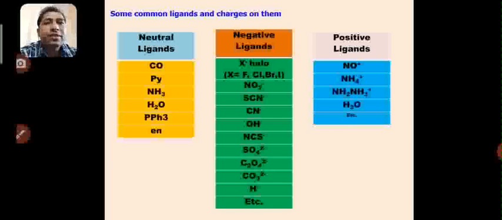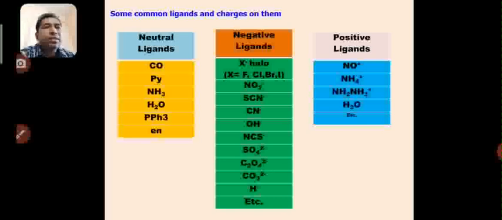Next are the negative ligands. The halo family, that is group 17 in the periodic table, possesses fluorine, chlorine, bromine and iodine, and they are called halo. In terms of ligands, fluorine is called fluoro, chlorine is called chloro, then bromo and iodo.